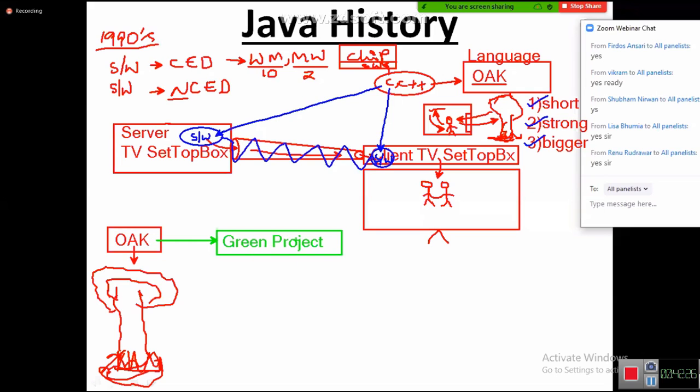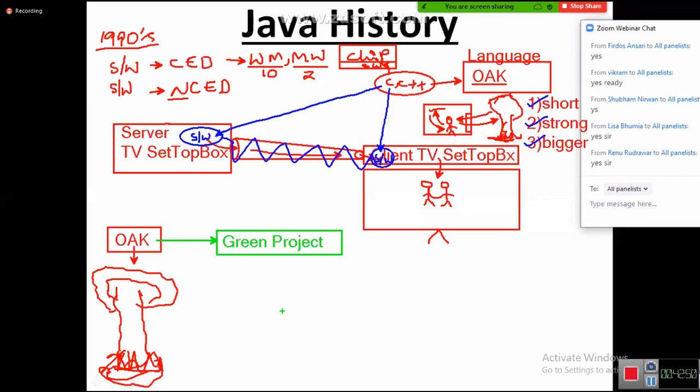Sir, why did they start with a temporary name? Arey, whenever any movie starts, the movie name is also a temporary name, like production 1, production 2, production 3. And once the movie is finalized, at last they will find some main name, right? They also started with the same name, Green Project. Some textbooks say Green Talk, Green Project, whatever. Okay, never mind.